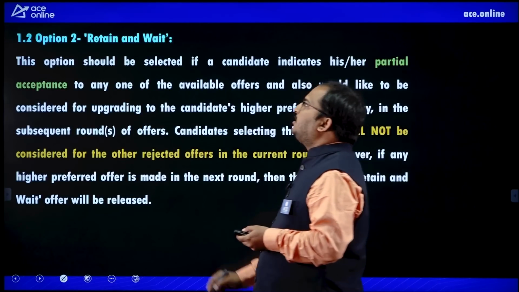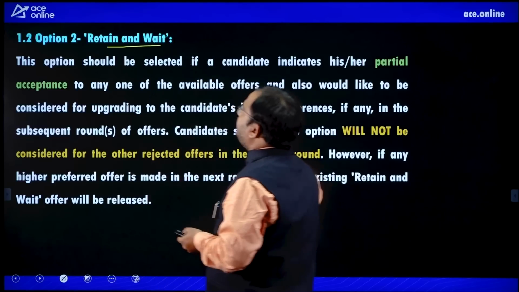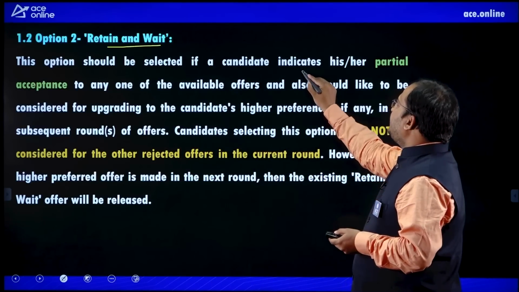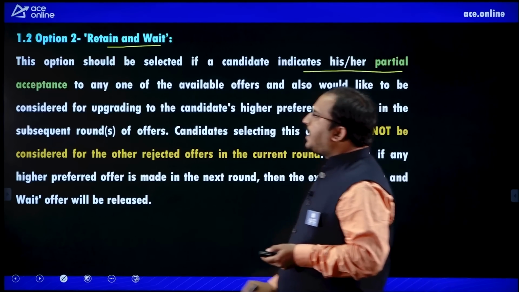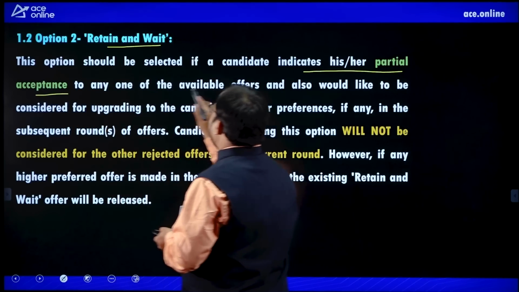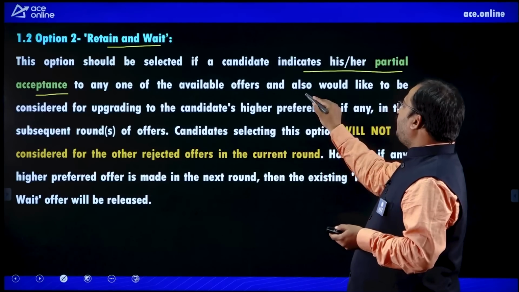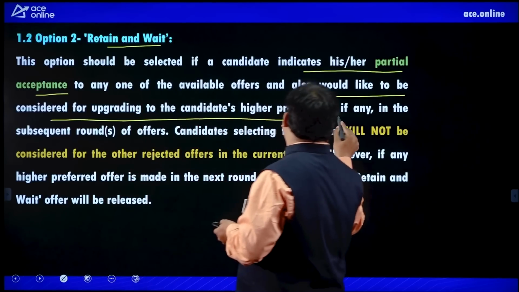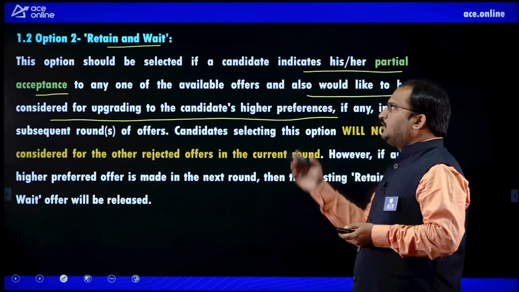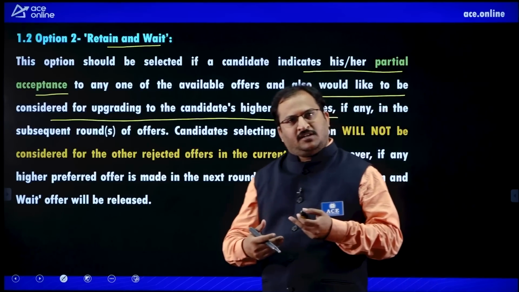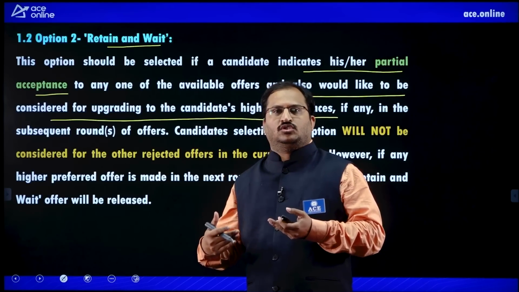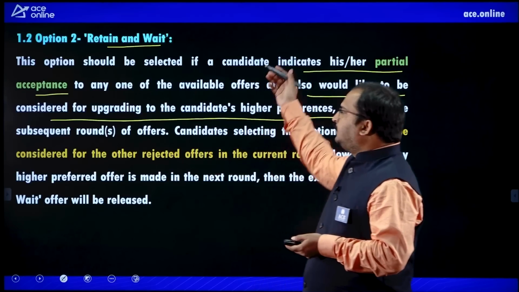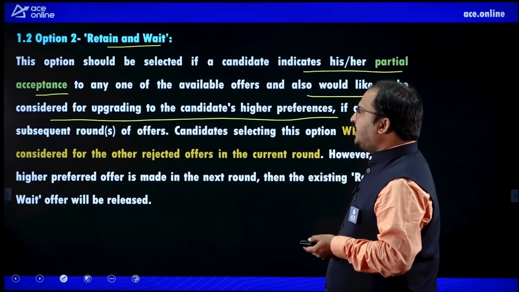Then option 2 will be retain and wait. This option should be selected if a candidate indicates his or her partial acceptance to any of the available offers and would like to be considered for upgrading to the candidate's higher preferences. So, you can retain one option and wait for further rounds. That is possible when you use this retain and wait button.